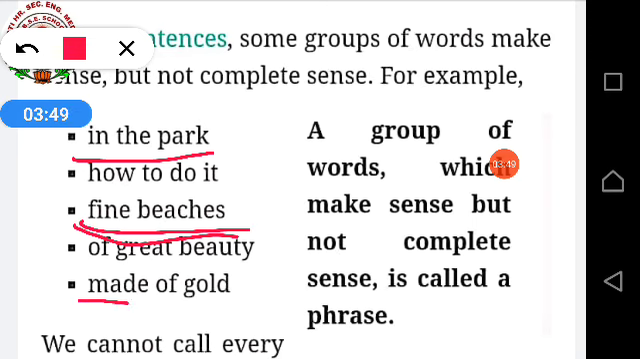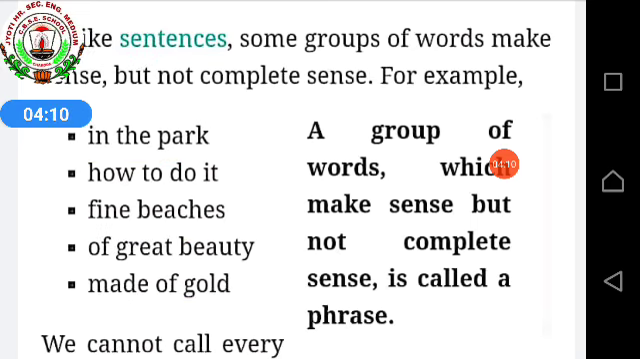In the same way, made of gold. It also makes sense, सोने से बना हुआ. But what is made of gold? क्या बना हुआ सोने से? That is not mentioned. So it is also a phrase which makes sense but not complete sense. Understood?